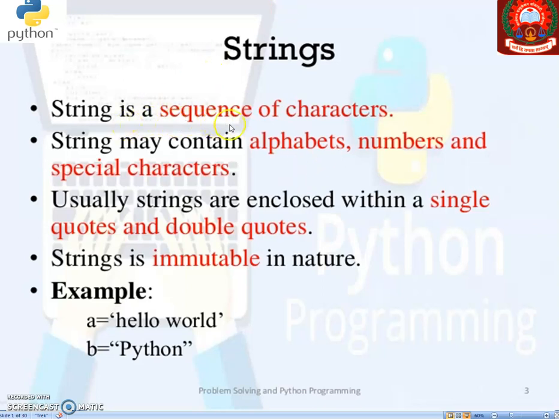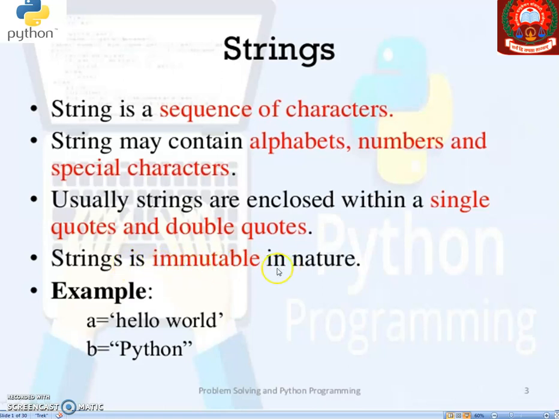String is a sequence of characters. A string may contain alphabets, numbers and special characters. It's a simple thing, that is, when you think about the string in any language, these things are common. Usually strings are enclosed within single quotes or double quotes, and string is immutable in nature.